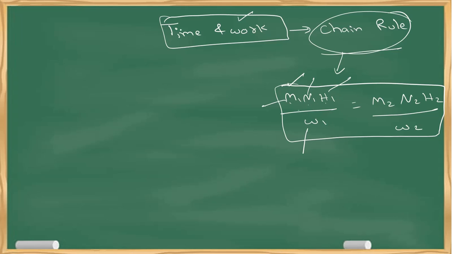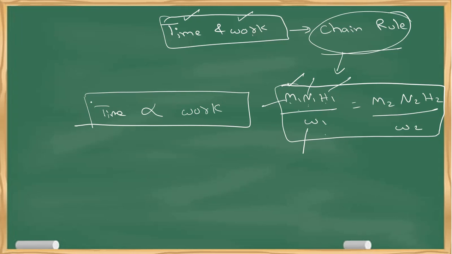Now here I am only talking about time and work, so let me take only two entities. Time is N, that is time, and work is W. Time is obviously proportional to work. The more time I take, the more work will get completed.